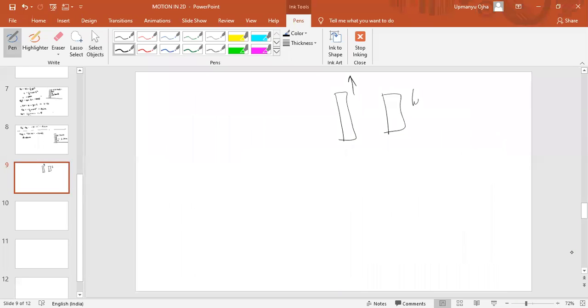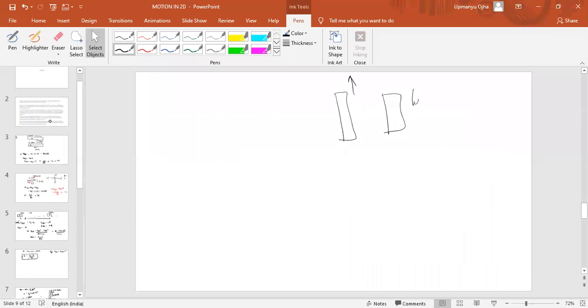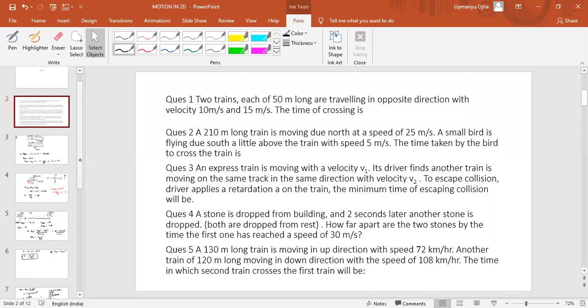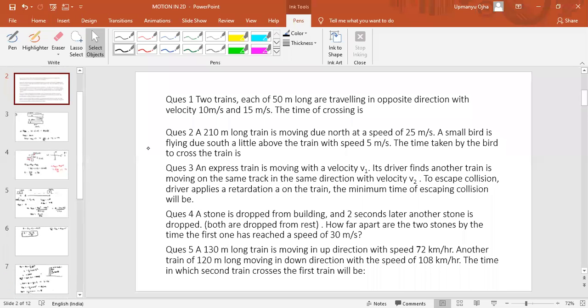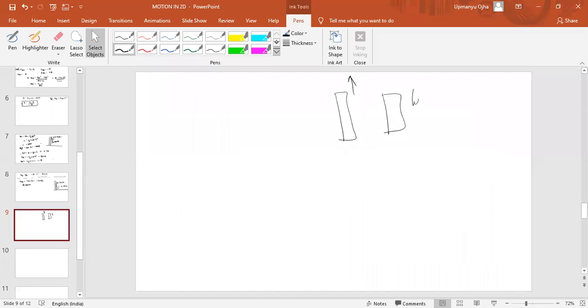So when the train is moving up direction, the speed is 72 km per hour, and the length is 130 meters. Okay, so length is how much? 130 meters. This velocity is 72 km per hour. This is 120 meters. Speed is 108 km per hour. Okay, we have to find the time when they will cross each other.